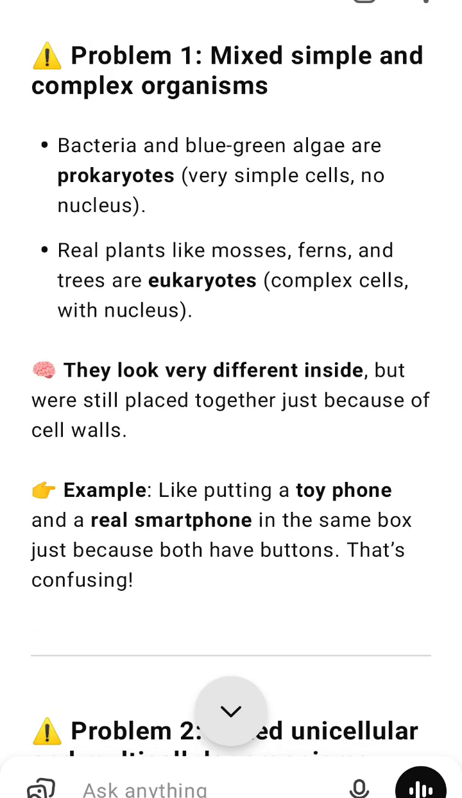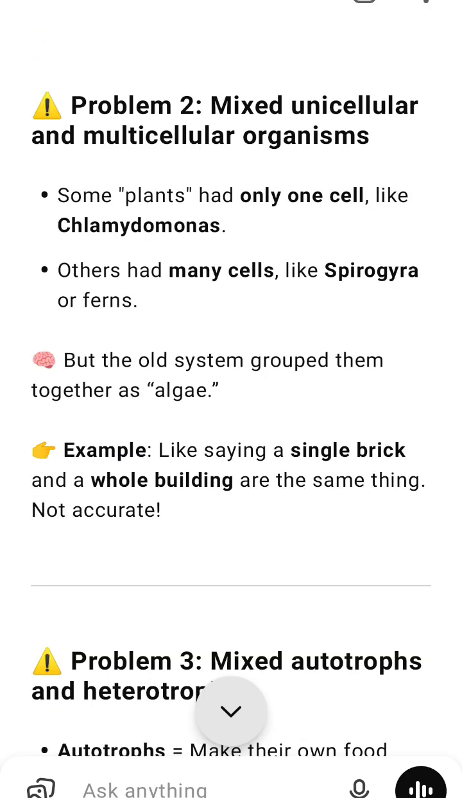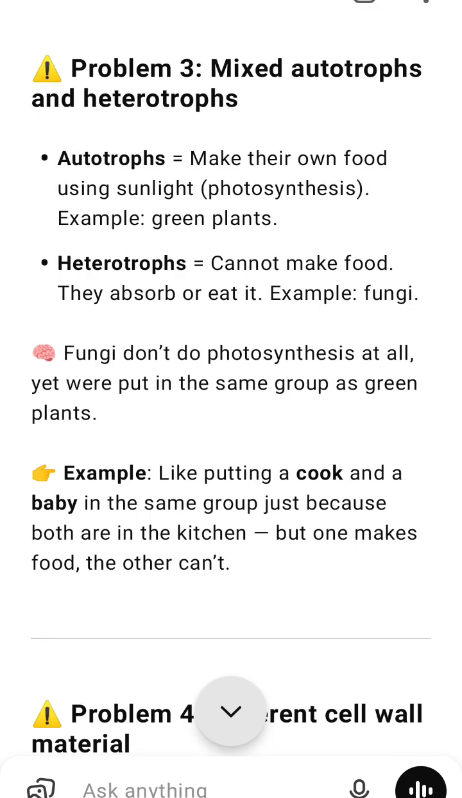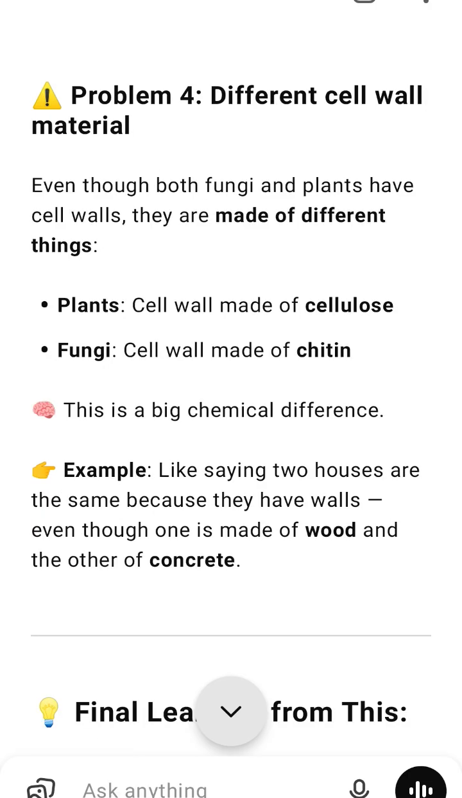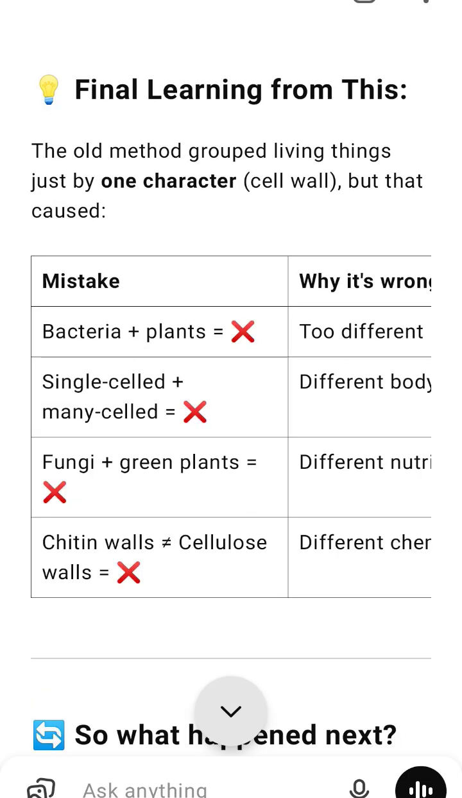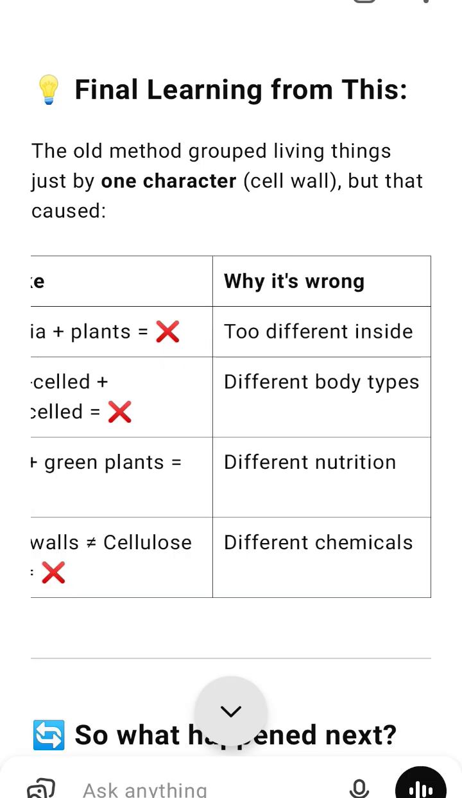Problem 2. Mixed unicellular and multicellular organisms. Some plants had only one cell, like Chlamydomonas. Others had many cells, like Spirogyra or ferns, but the old system grouped them together as algae. Example: like saying a single brick and a whole building are the same thing. Not accurate.